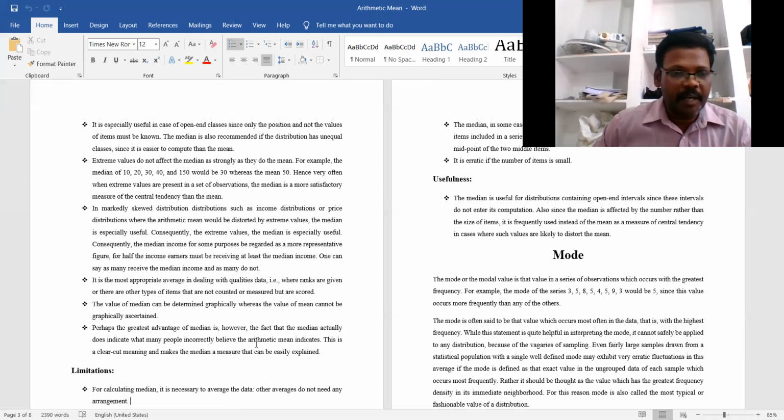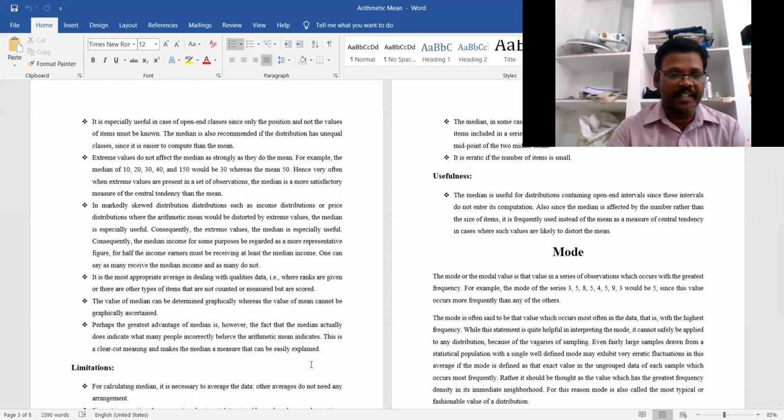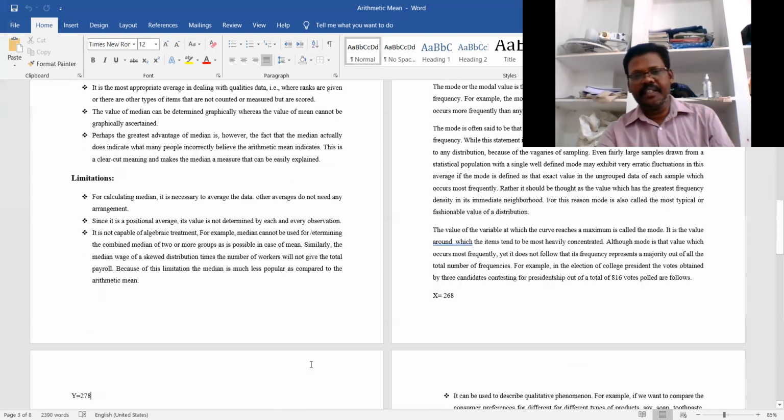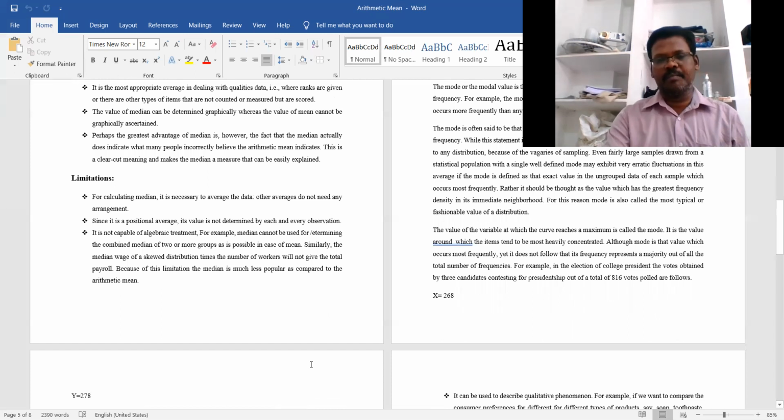Perhaps the greatest advantage of the median is the fact that it actually does indicate what many people incorrectly believe the arithmetic mean indicates; that is a clear meaning, which makes the median a measure that can be easily understood. These are some of the merits we can see in the median.